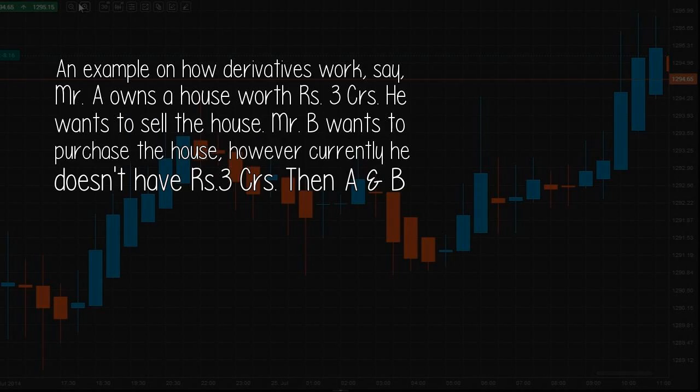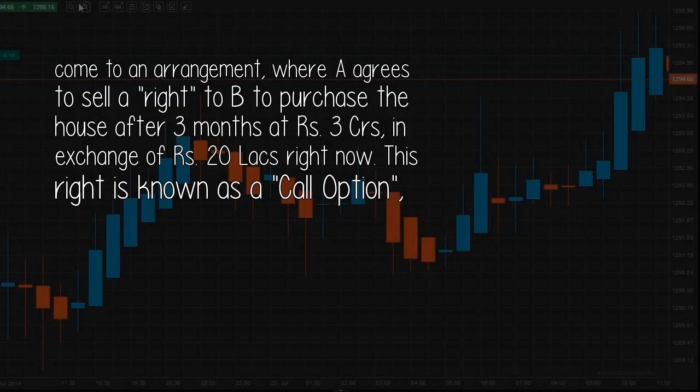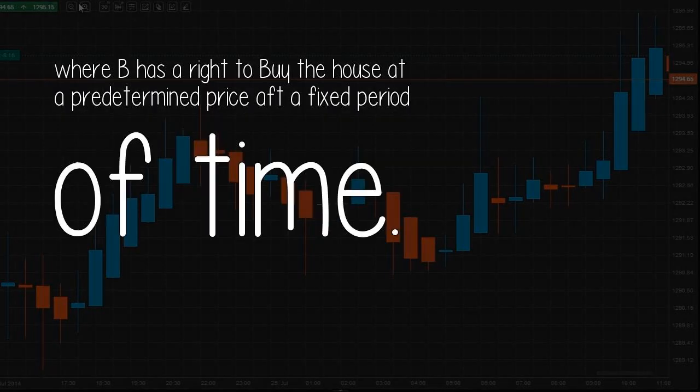An example on how derivatives work. Say Mr. A owns a house worth 3 rupees crore. He wants to sell the house. Mr. B wants to purchase the house, however currently he doesn't have 3 rupees crore. Then A and B come to an arrangement, where A agrees to sell a right to B to purchase the house after 3 months at 3 rupees crore, in exchange of 20 rupees lakhs right now. This right is known as a call option, where B has a right to buy the house at a predetermined price after a fixed period of time.